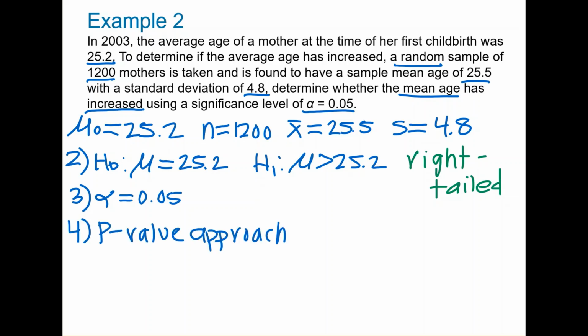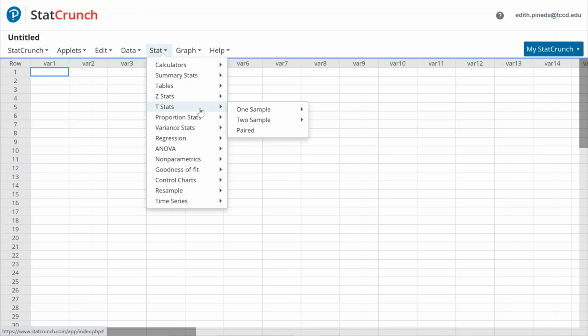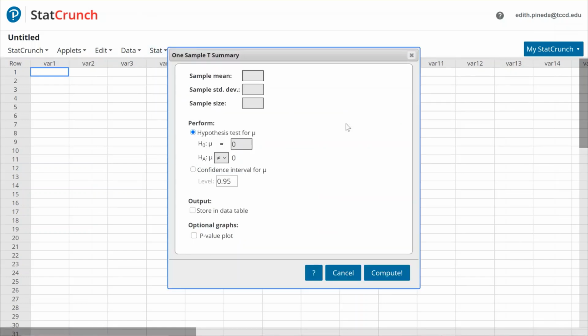First, we need to compute the p-value. Let's go to StatCrunch to compute the p-value. Let's go to Stat, T Stats, One Sample, With Summary. Let's type the sample mean, which is 25.5. Now let's type the sample standard deviation, which is 4.8. Now let's type the sample size, which is 1,200.